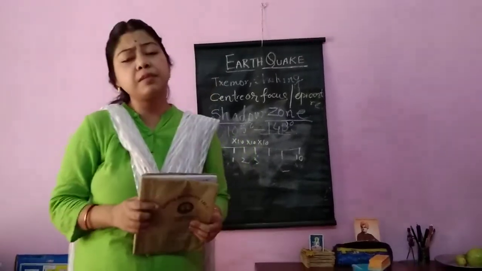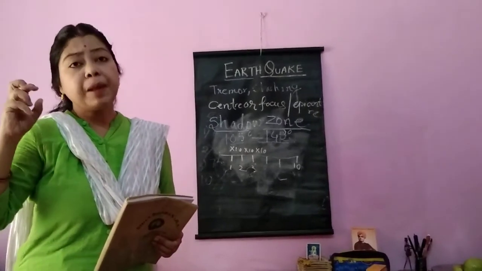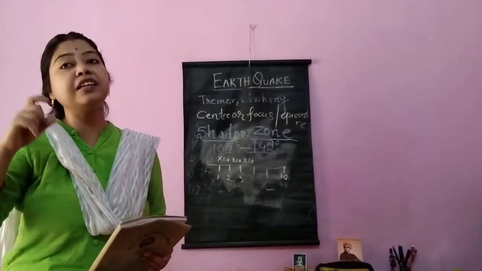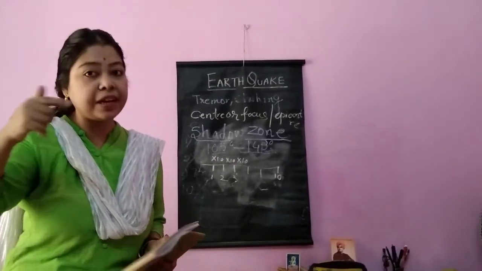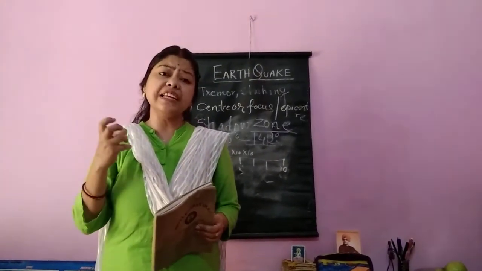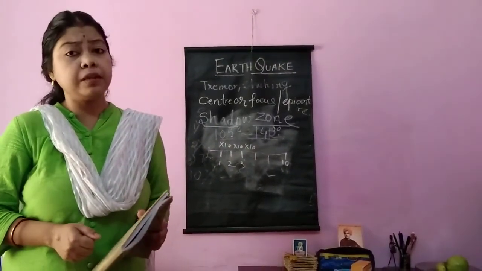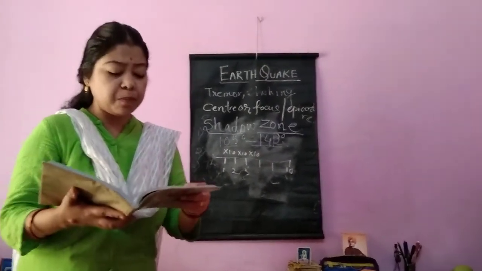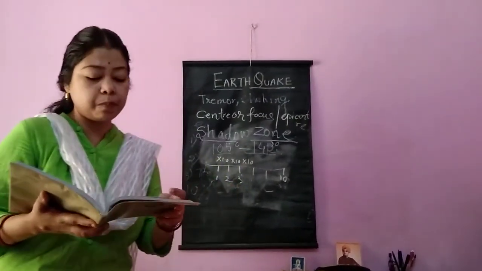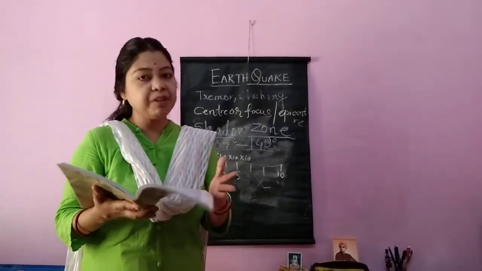And what is homoseismal line? Homoseismal line means the line joining the places which receive the earthquake at the same time. And if we join the places with an imaginary line where the earthquake is experienced at the same time, it is called homoseismal line. And then the last part of this section is the isoseismal and homoseismal definition or difference.